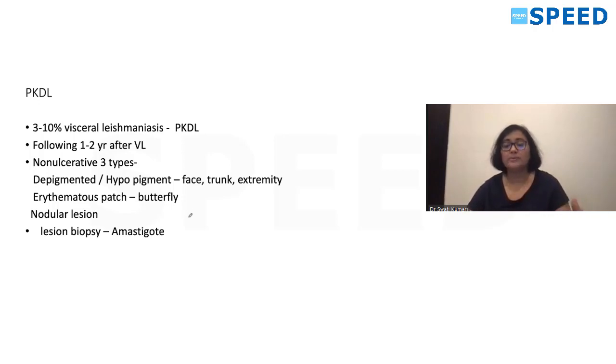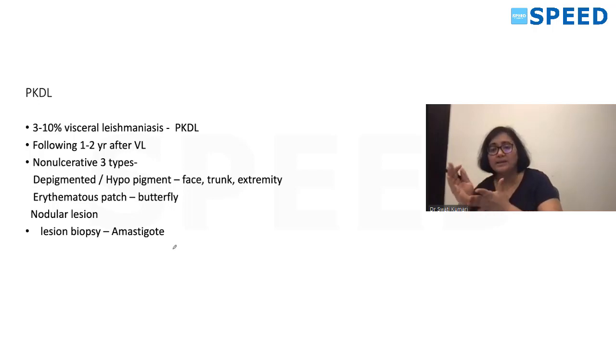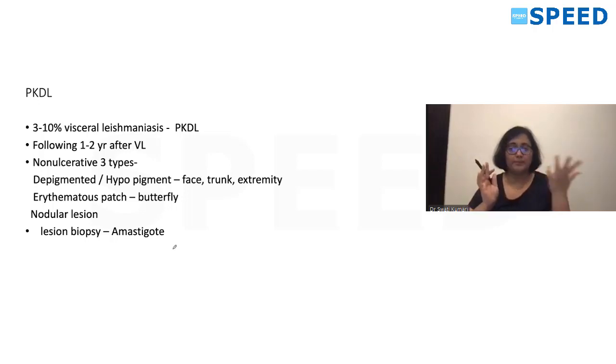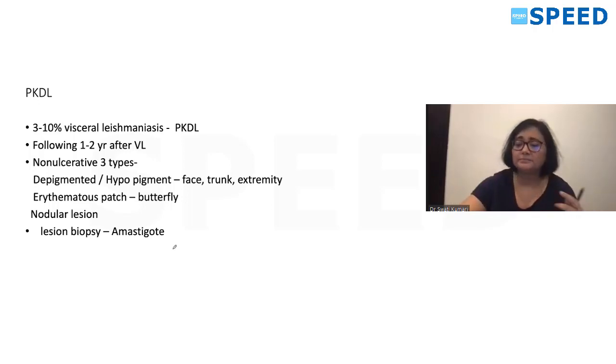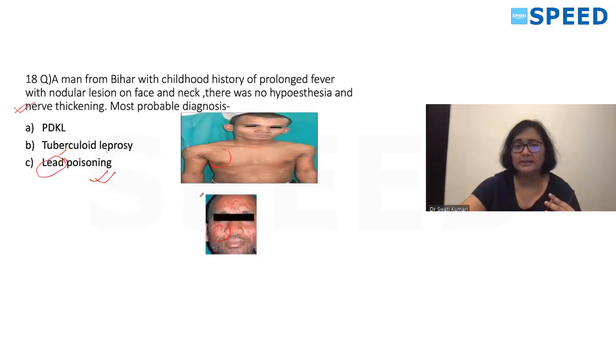How do we come to the diagnosis? When you take a biopsy of the lesions, we see amastigote forms, which give the clue that it is post-kala-azar dermal leishmaniasis. It is nothing but 3 to 10% of visceral leishmaniasis leading to this lesion. Not all patients will present the same way; it can present with hypopigmented, erythematous, or nodular lesions, any form. In our picture, we saw the hypopigmented lesion and nodular lesion. And there was no nerve thickening, so you can exclude leprosy.